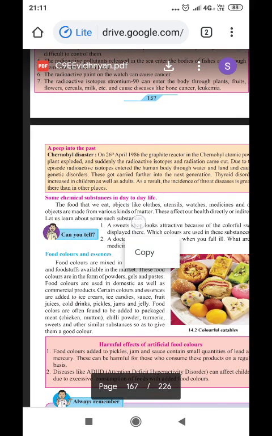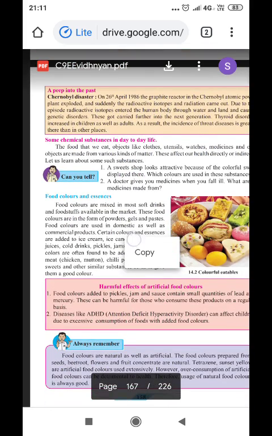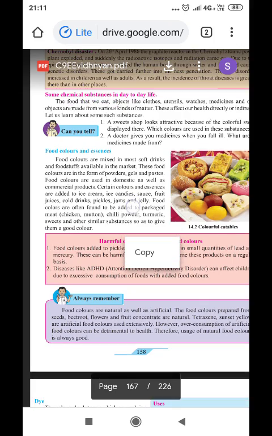Some chemical substances in our day-to-day life. The foods that we eat, and objects like clothes, utensils, watches, medicines, and other objects are made from various kinds of matter. These affect our health directly or indirectly. Let us learn about such substances.